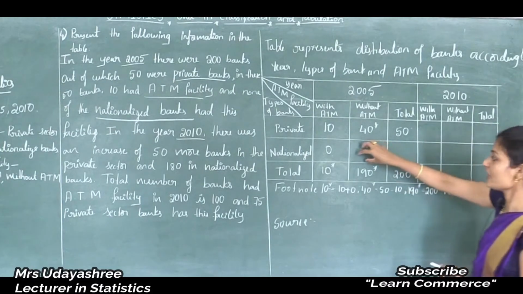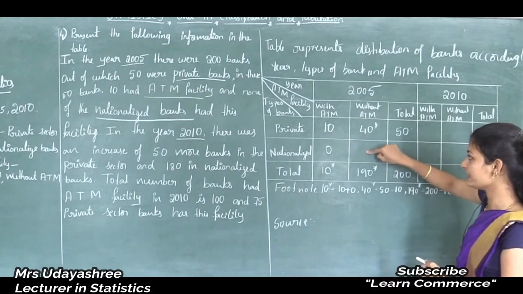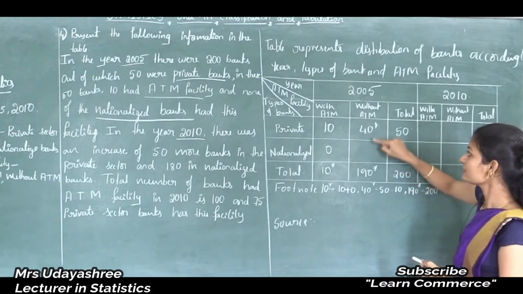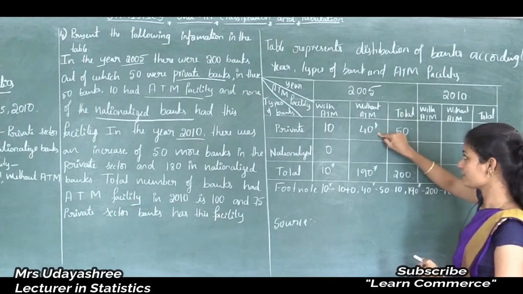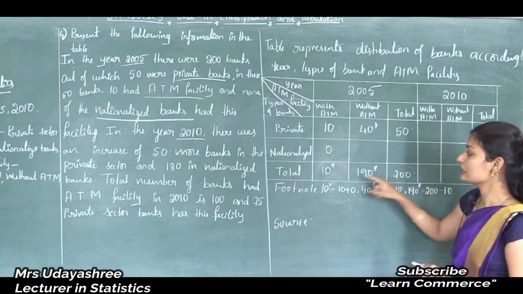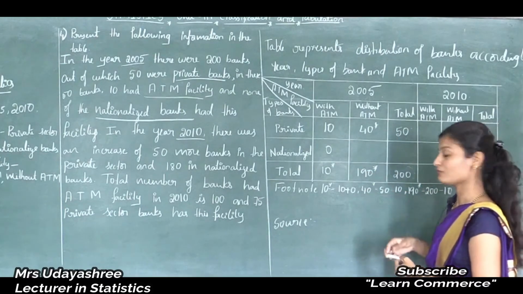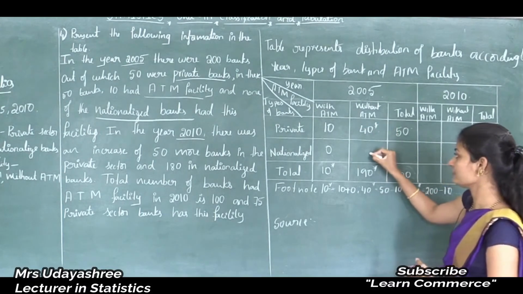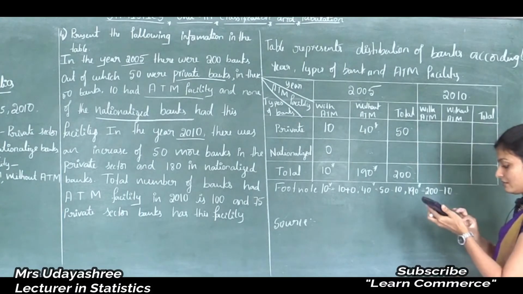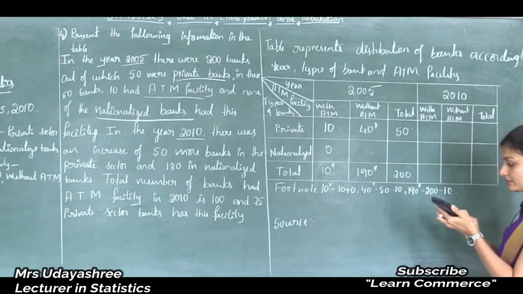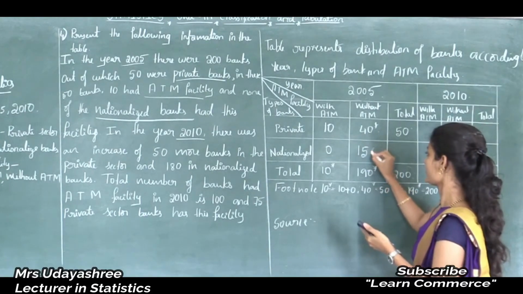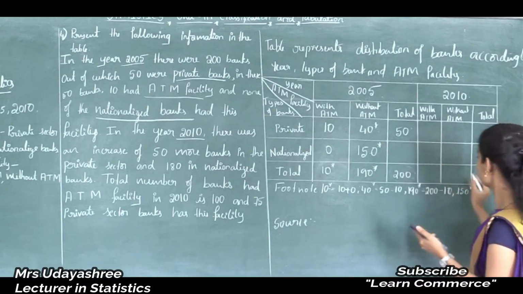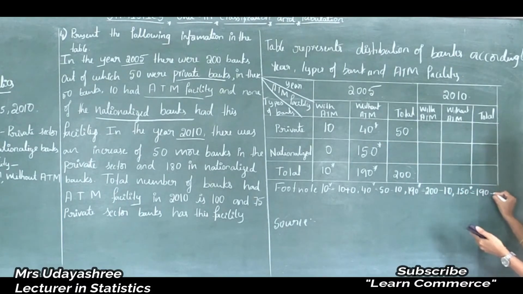Okay, next. Now we can calculate this column. This column indicates nationalized banks without ATM in 2005. See here, private bank without ATM is 40 and total number without ATM is 190. So how to find out this column? If I subtract this value from this, then we will get this value, that is 190 minus 40, that is 150. So how to calculate the 150 value? That is 190 minus 40.